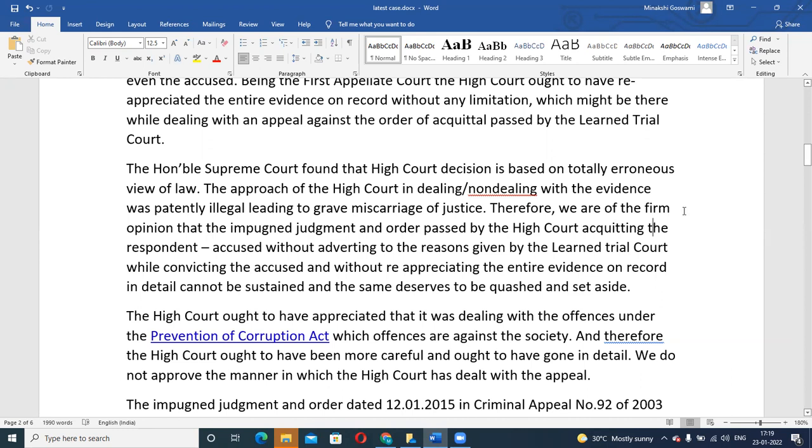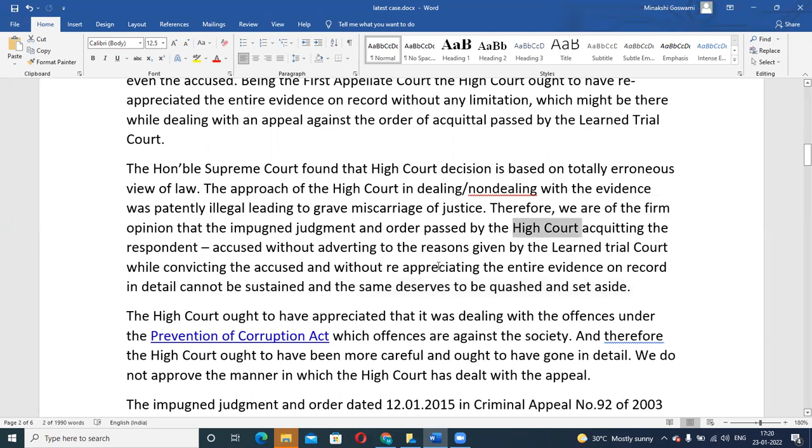So the Supreme Court basically said that we are of the opinion that this order which was passed by the High Court in acquitting this assistant director, without adverting to the reasons given by the learned trial court while convicting the accused, and without reappreciating the entire evidence on record in detail, cannot be sustained, and the same deserves to be quashed and set aside. Okay, so whatever decision is given by the High Court, that is not proper.